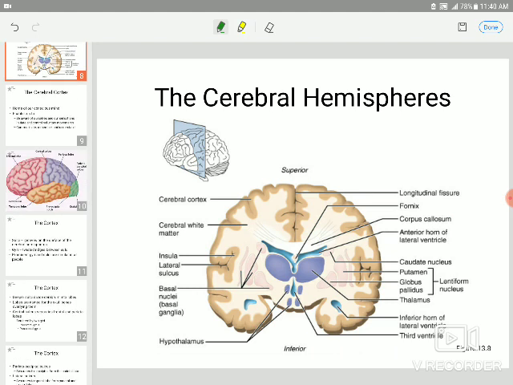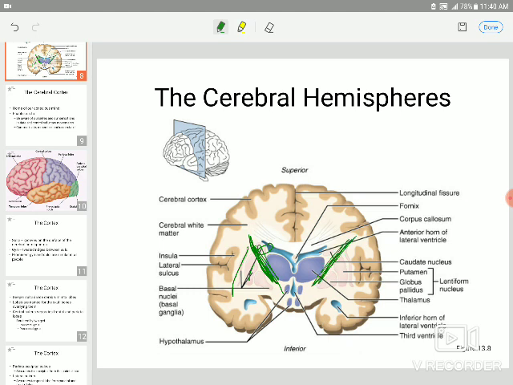This is caudate nucleus. This is lentiform nucleus, caudate nucleus, putamen. This is basal ganglia, and between them, this fiber is a commissure fiber. All fibers are passing here, and here also.